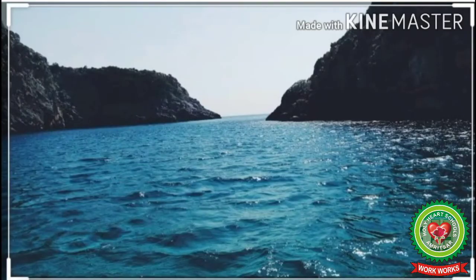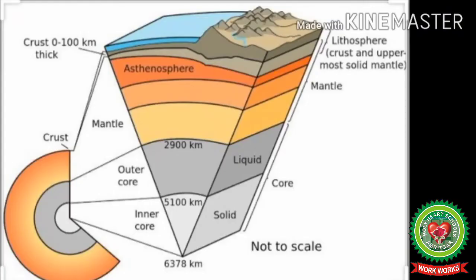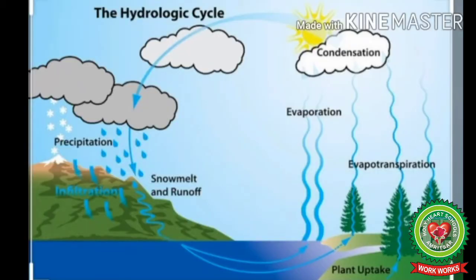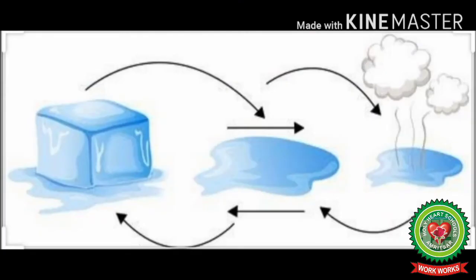Hydrosphere means the part of the earth covered with water. And lithosphere means the part of the earth covered with land. Due to hydrological cycle, water exists in three states: solid, liquid and gas, that is, snow, water and water vapor.